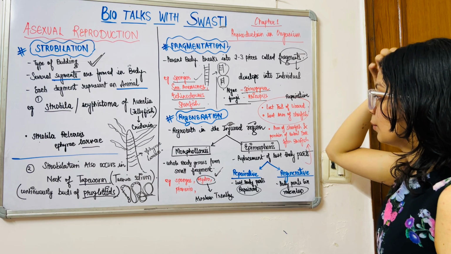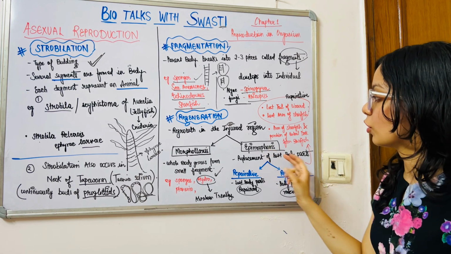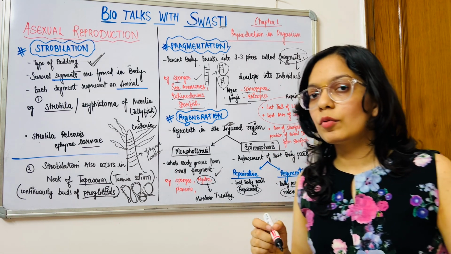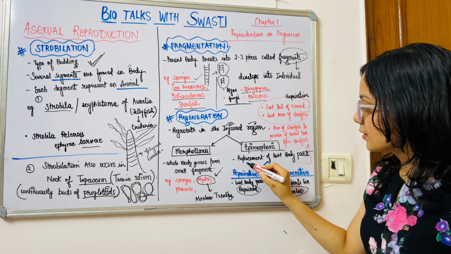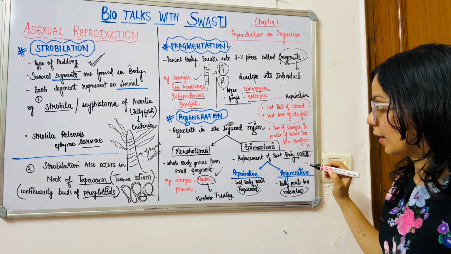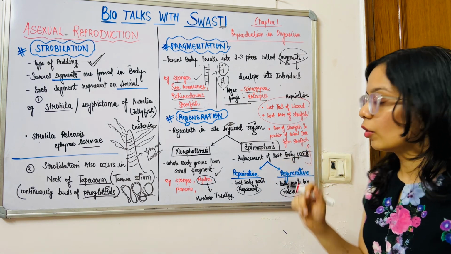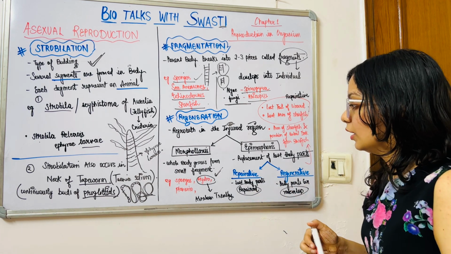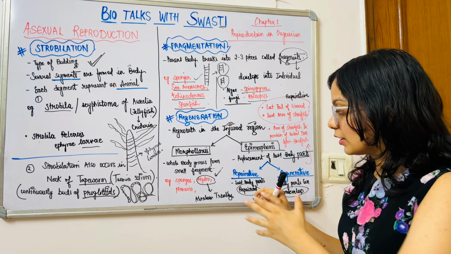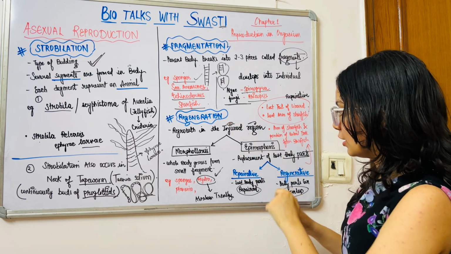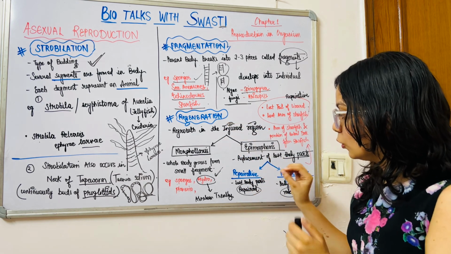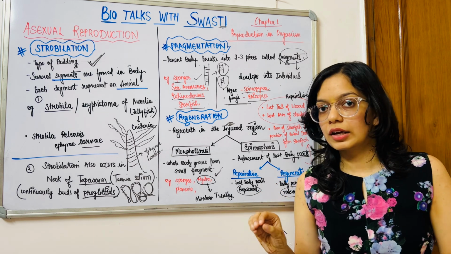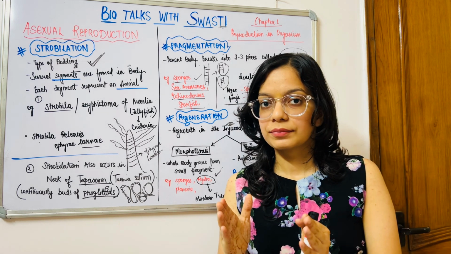Now, let's come to epimorphosis. Now, what happens in epimorphosis is that there is a replacement of the lost body part. Okay, and epimorphosis is of two types, that is the reparative and regenerative. Now, in the reparative regeneration epimorphosis, the lost body part is repaired. Okay, it is just repaired.